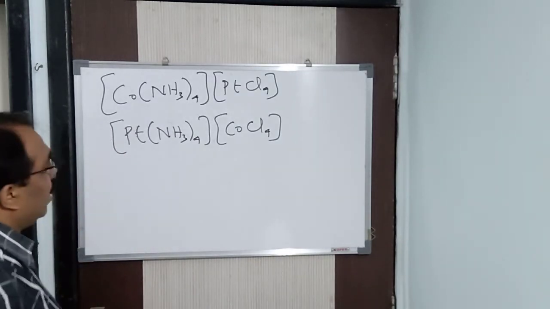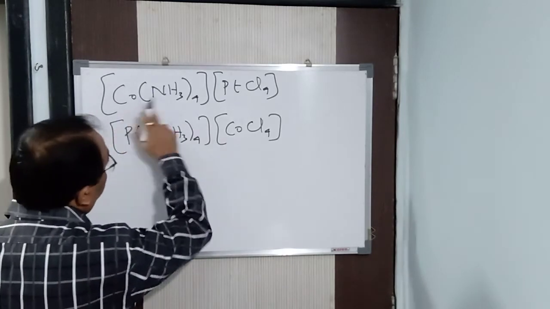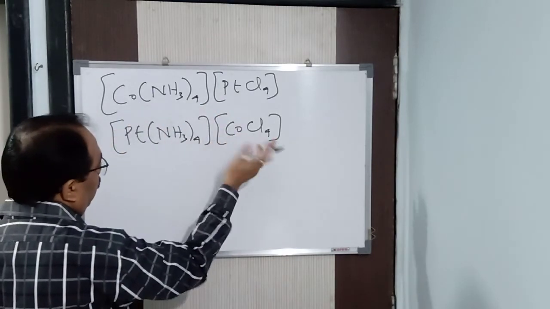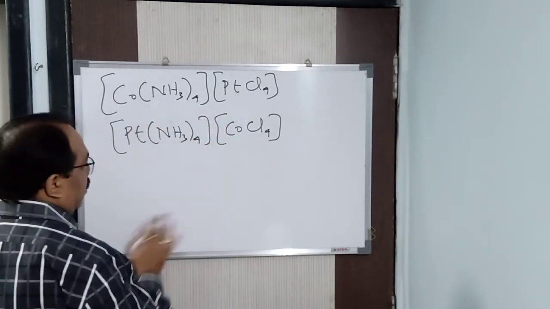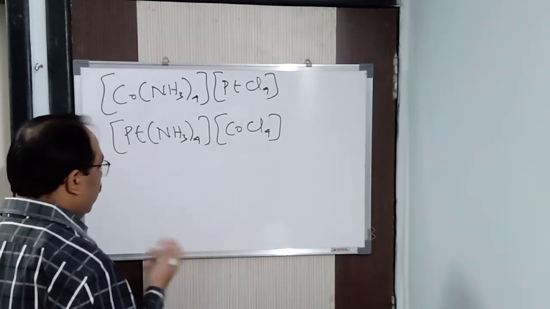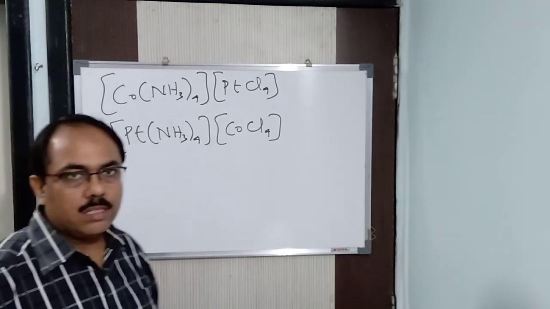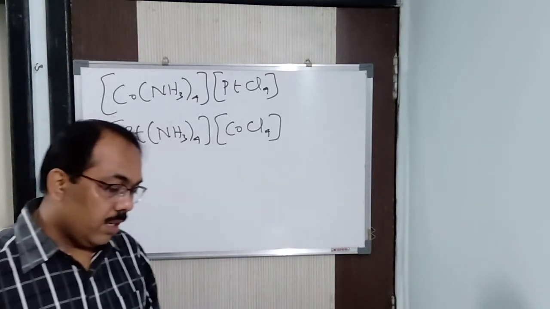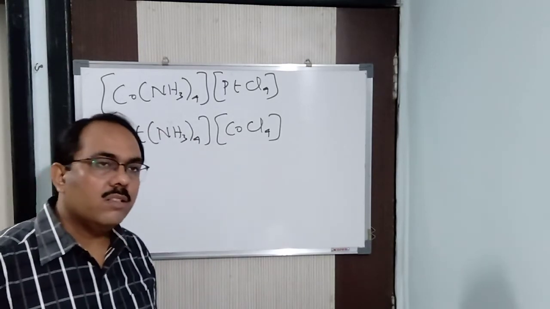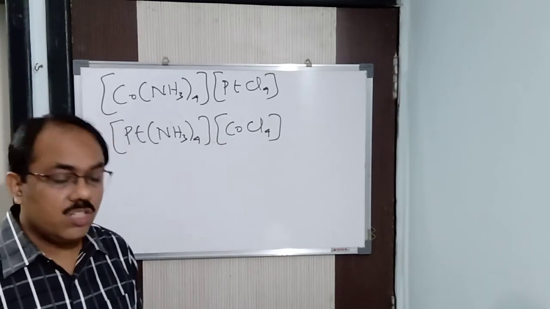Instead of cobalt, you can also take copper here. That also can be done, and here also copper it will be. That also can be possible. So cobalt, copper, anything you can take here, but the compound should exist. That is what I mean to say. Clear? In this way, this particular isomerism is called coordination isomerism.